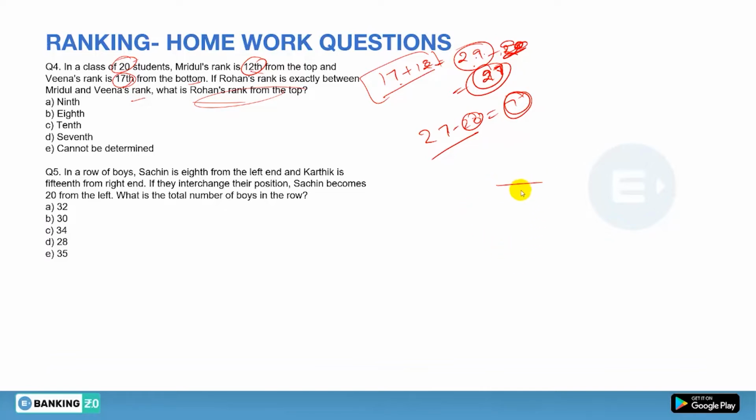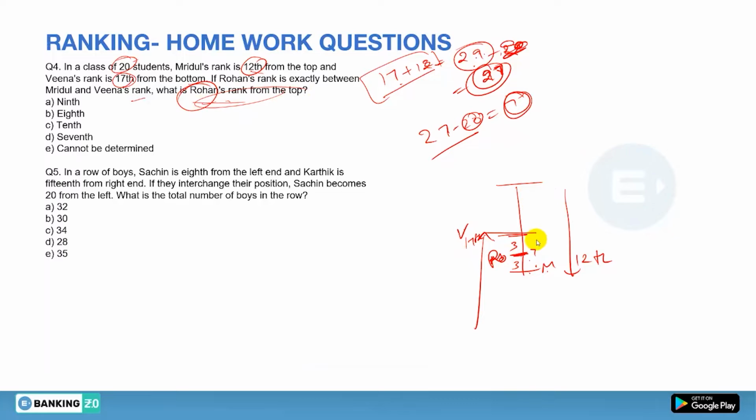So now let's make it. First of all, from the top, this is Mridul, and the position of Mridul from the top is 12. Now this is Veena, because it is an overlapping condition, so it is obvious that Veena must be here, and the position is 17th. So the total number of persons between Mridul and Veena is 7. And it means if Rohan is sitting exactly between Veena and Mridul, then 3 will be on each side, and this person will be Rohan. Then we have to find the rank of Rohan from the top.